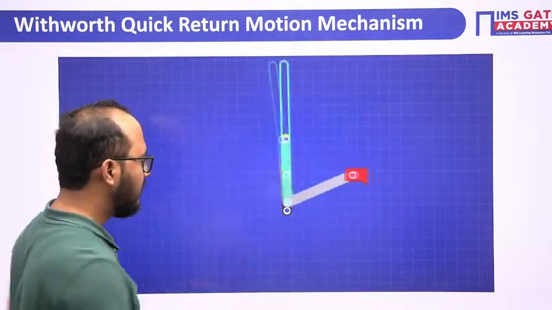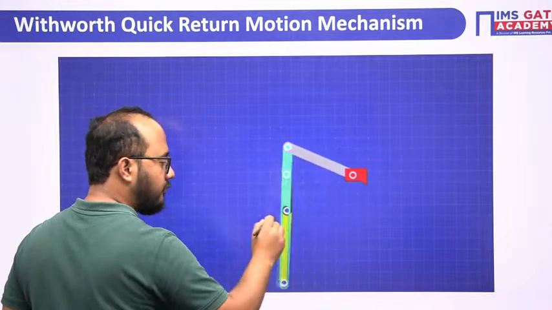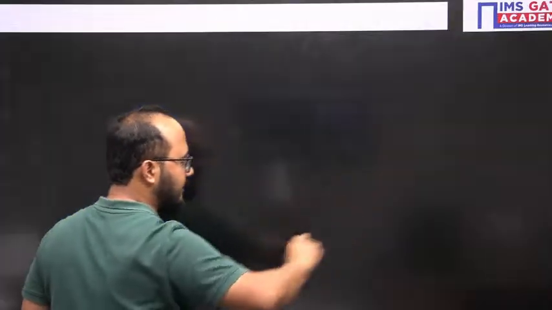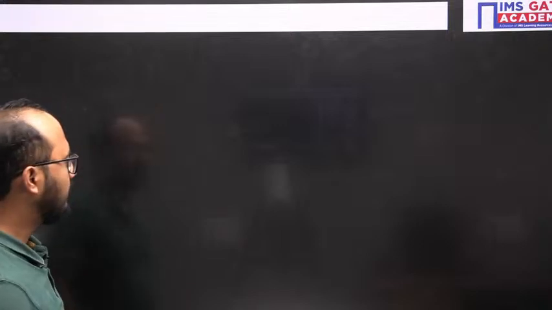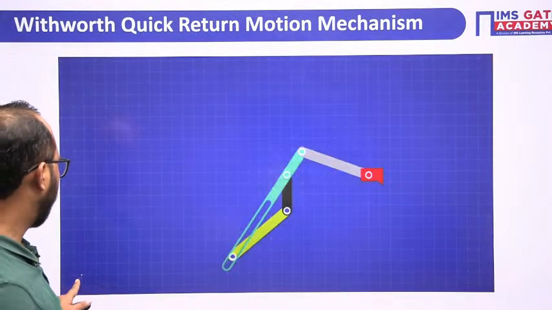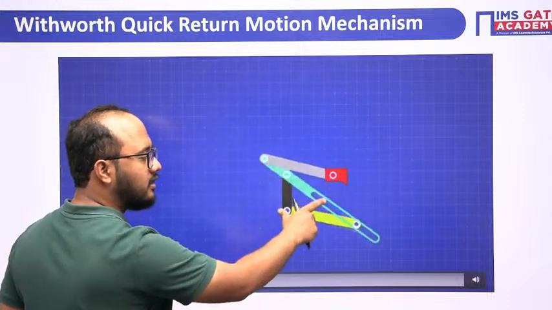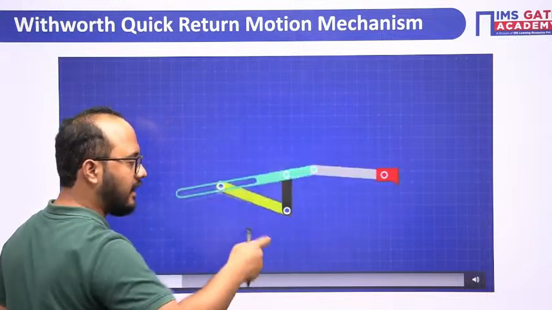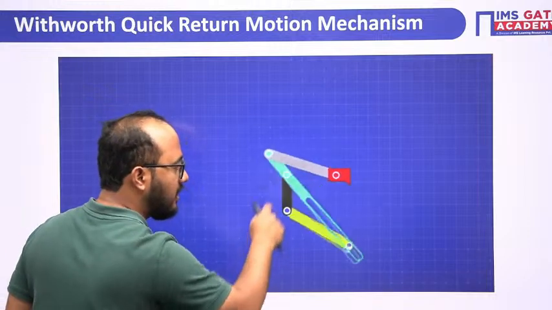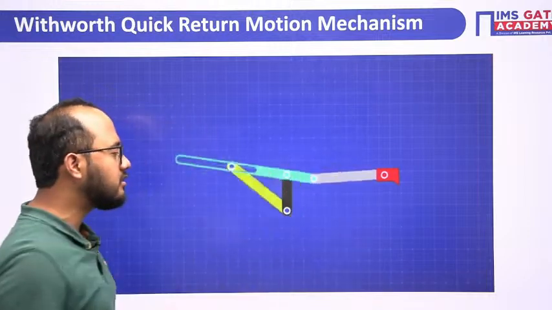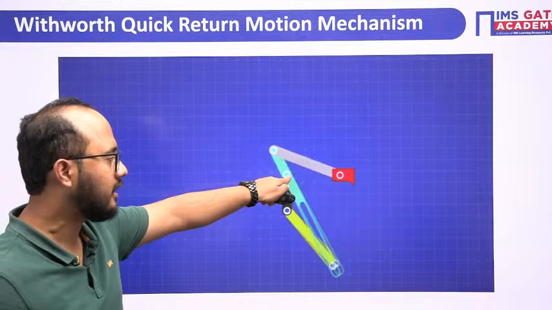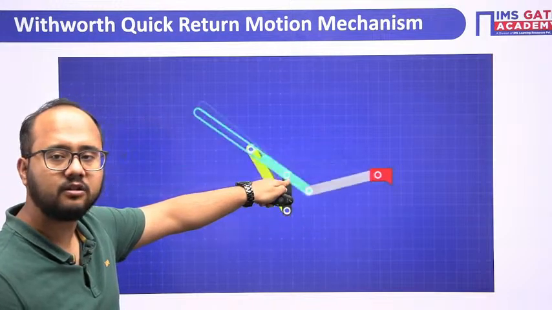Please try to understand. Focus on this yellow part. It is rotating, yes. The yellow link is our driving crank, which is rotating about this point. Similarly, the slotted bar is also rotating about this particular point. Focus here.